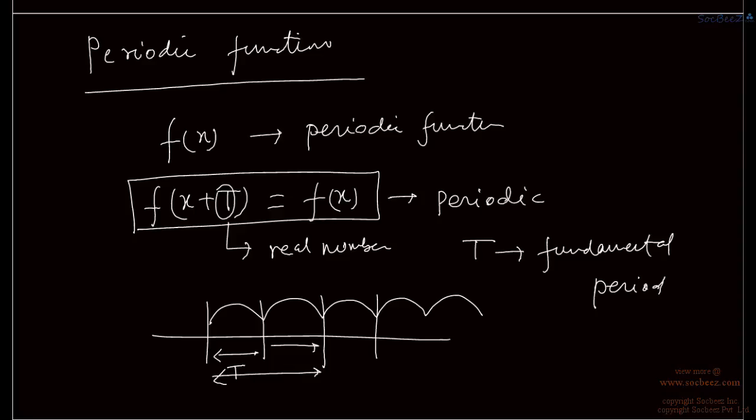We can also define t like this, and we will get the same repetition after this period also, but this is not the minimum repeating interval. So we do not call it a fundamental period. We call a period which is minimum the fundamental period, right? So this is the fundamental period.